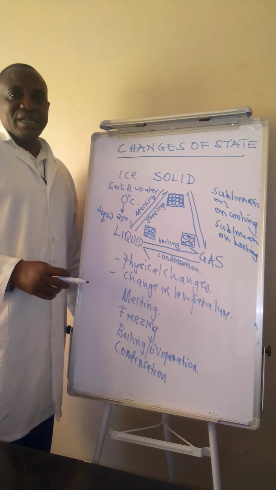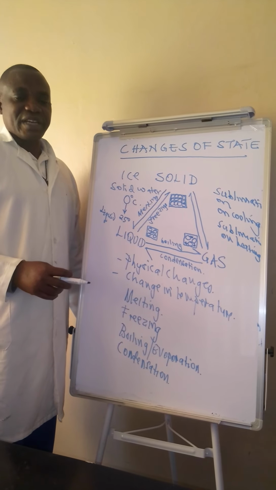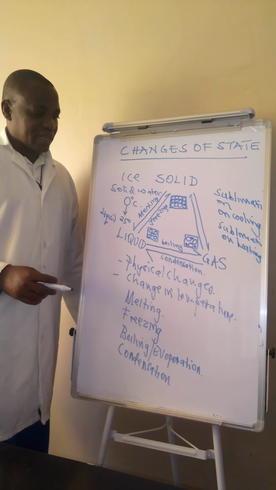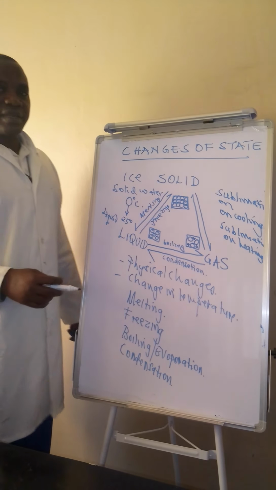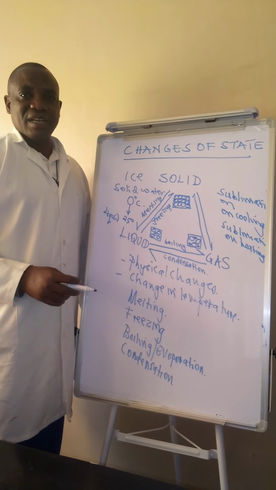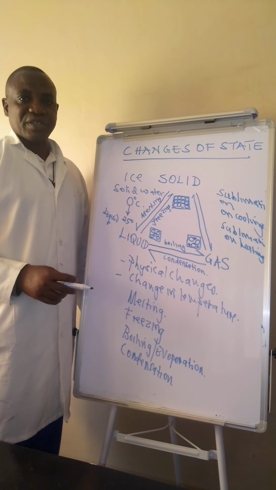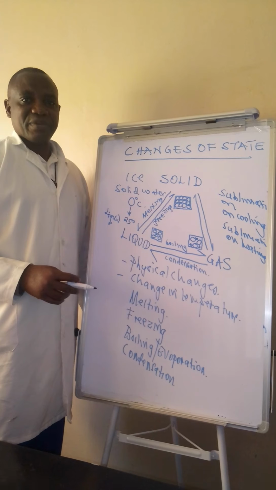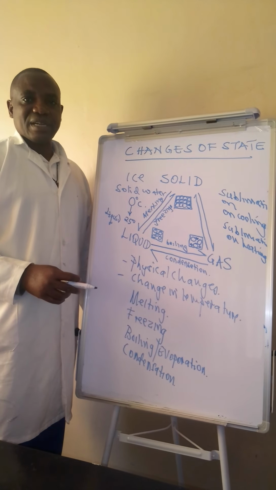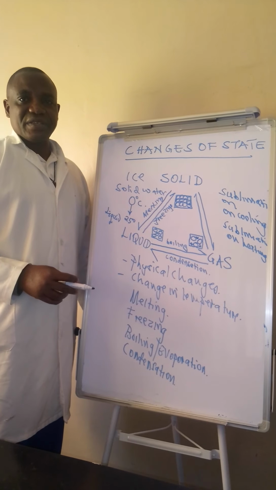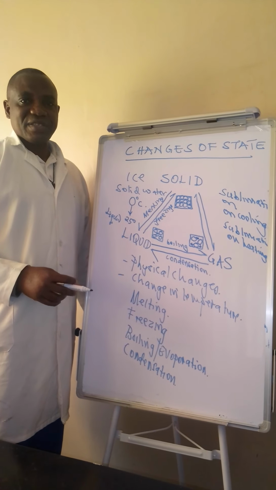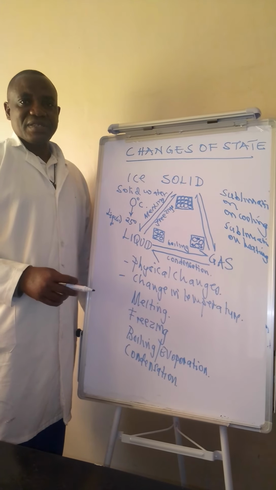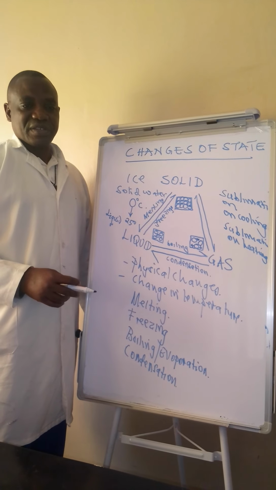Can you list down the changes of state? Explain the change of state known as sublimation. What is the state of water at 0 degrees Celsius?